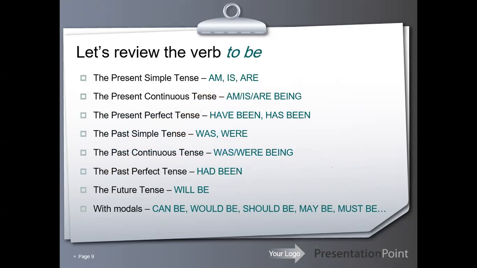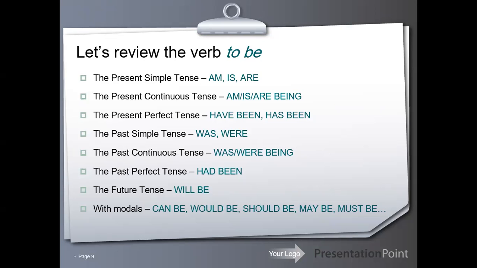Let's review the verb to be. The present simple tense, we will start with the object: am, is, are plus past participle. The present continuous or present progressive tense, object: am, is, are being plus past participle. Present perfect tense: have been, has been, plus past participle.